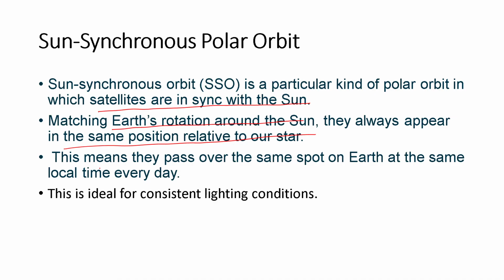This means they pass over the same spot on Earth at the same local time every day. So that's why we use the Sun synchronous polar orbit. This is ideal for consistent lighting conditions. That's why we choose this kind of orbit.